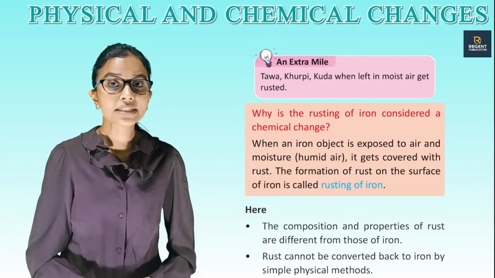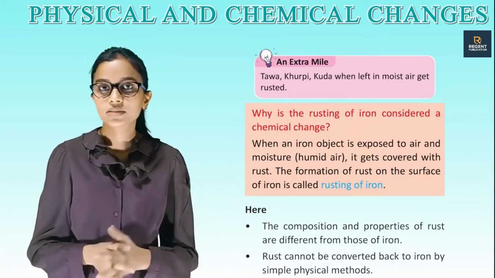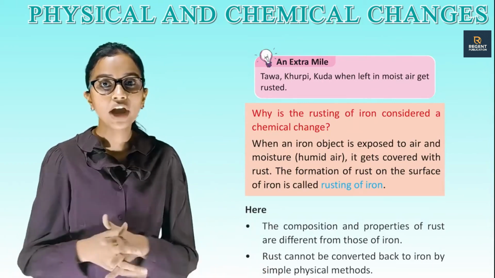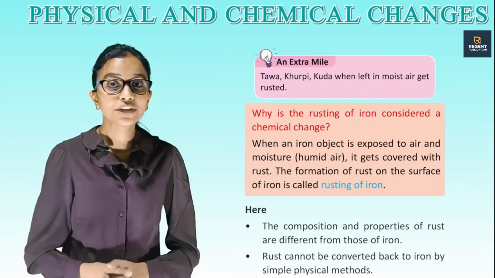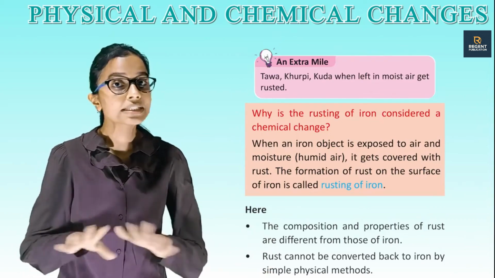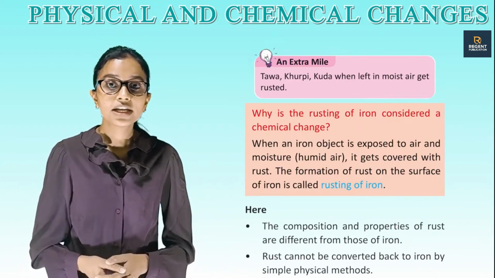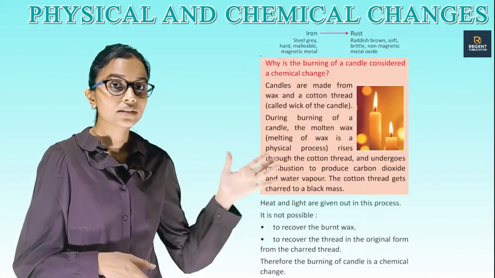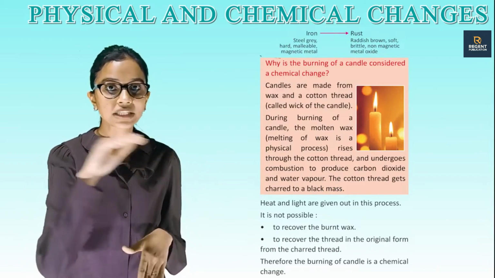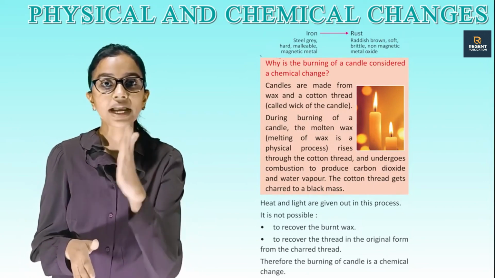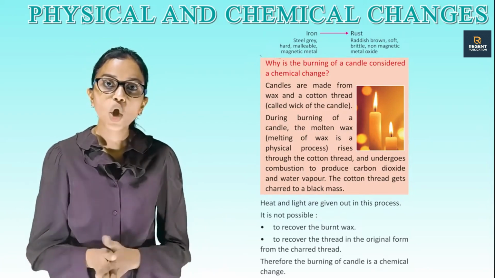When an iron object is exposed to air and moisture, humid air, it gets covered with rust. The formation of rust on the surface of iron is called rusting of iron. Here, the composition and properties of rust are different from those of iron. Rust cannot be converted back to iron by simple physical methods. So, rusting of iron is a chemical change. Iron, steel: grey, hard, malleable, magnetic metal. Converted into rust: reddish brown, soft, brittle, non-magnetic metal oxide.